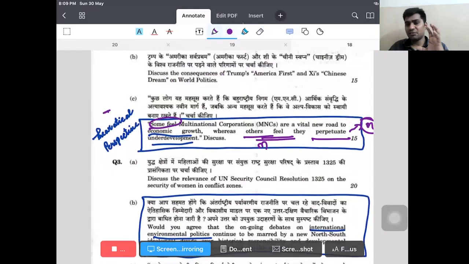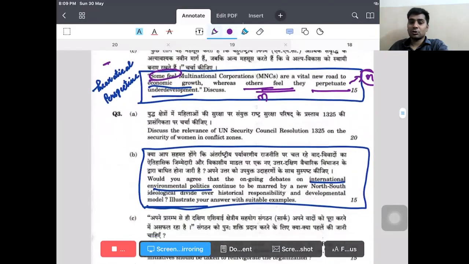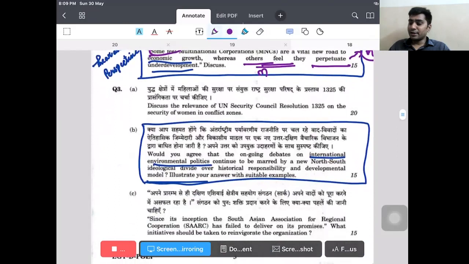See the utility. For every question, you have the utility, the topic that we discussed. Again, international environmental politics, North-South divide. The debate between North and South exists in Marxism. And Marxism is a school which has come out with the terms like North and South, global North and global South. So if you look from the perspective, you can write this answer again from Marxist perspective of international relations.